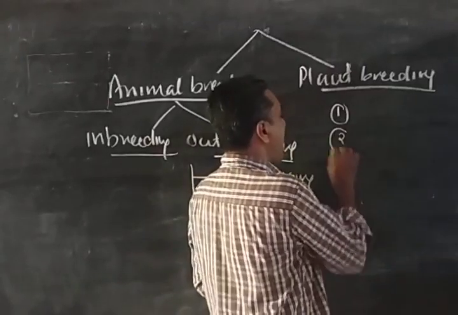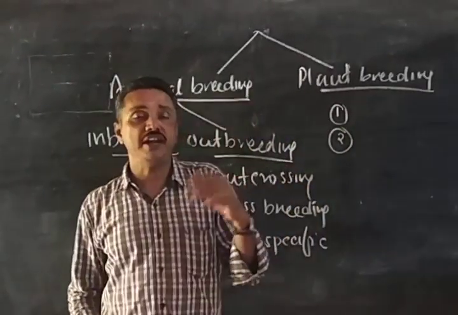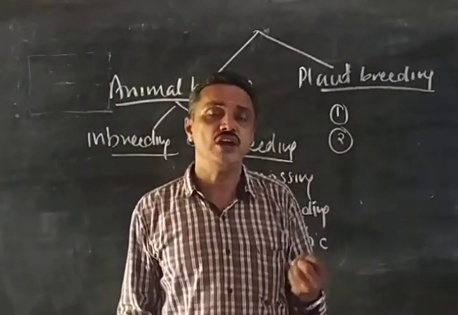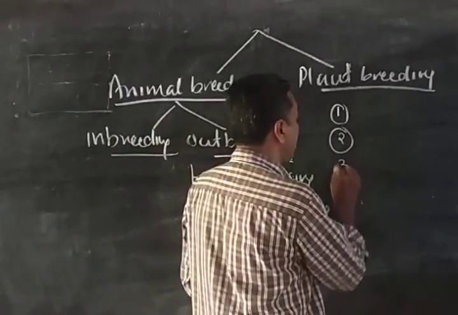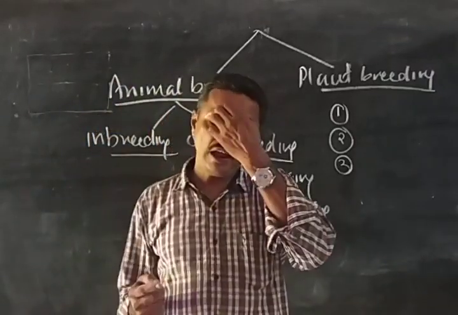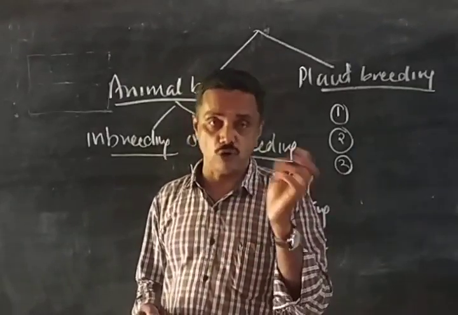Second point, we test and select 2 plants. So studying, and we are selecting. By analyzing the character, we select 2 plants. These 2 plants are called parent plants, and these parent plants are cross-bred, hybridized together. They are crossing together, and pollen grains are collected and deposited in the stigma. That is called cross-pollination.